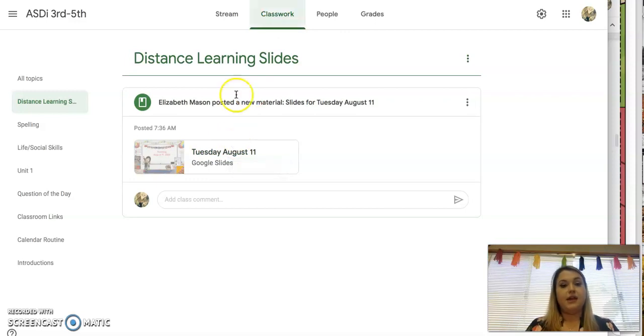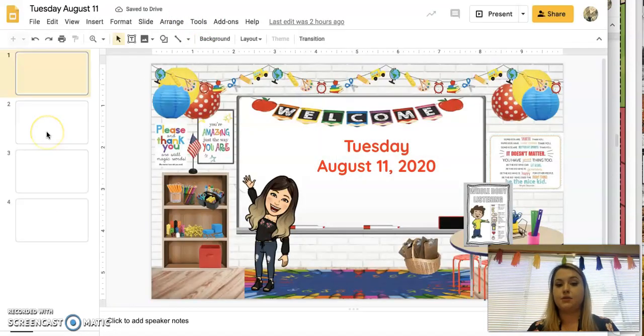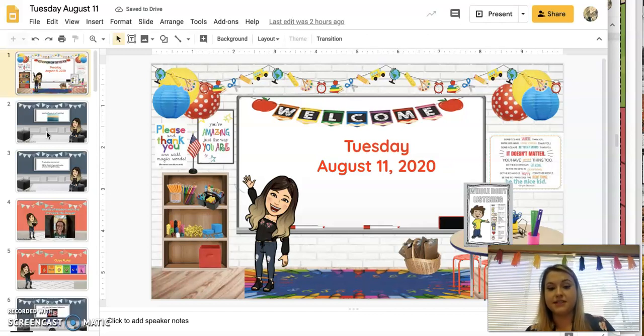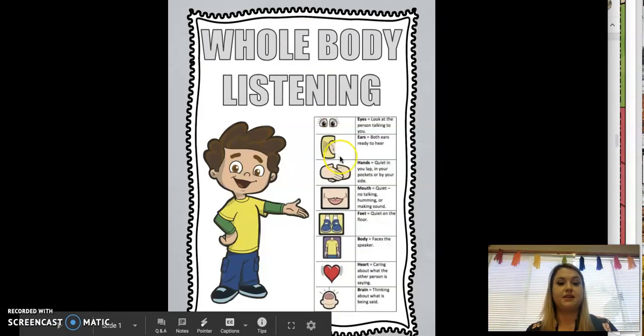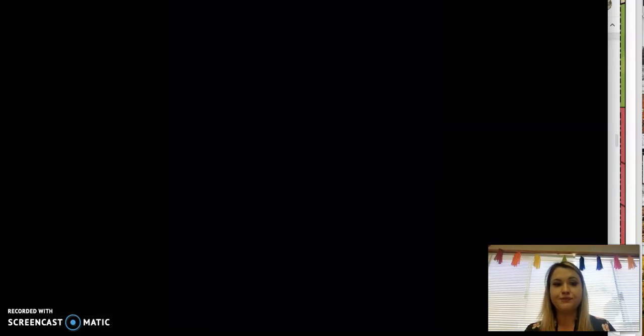When you click on this, it's going to take you to a new tab and you will see our Google Slides for today, which is Tuesday, August 11th. In this Bitmoji classroom, some of the things are clickable on this first slide. You can click on this little hyperlink and it takes us to a slide that talks about whole body listening and how we can be successful during distance learning and in class in general.